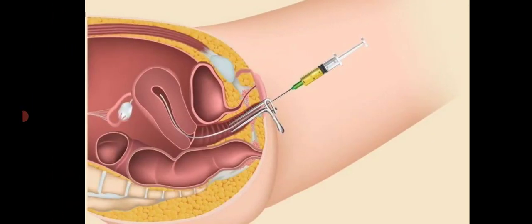Next we'll see insemination. What is insemination? In this picture you can see artificial insemination. Insemination means transfer of sperms by the male into the female genital tract. That is, depositing the sperms in the female genital tract is called insemination.